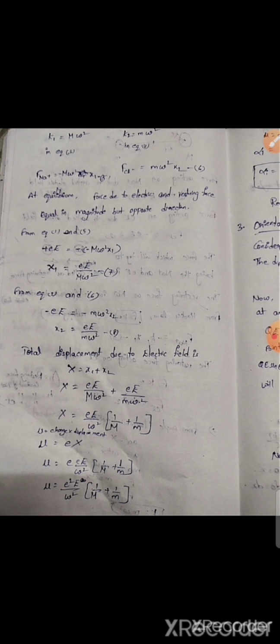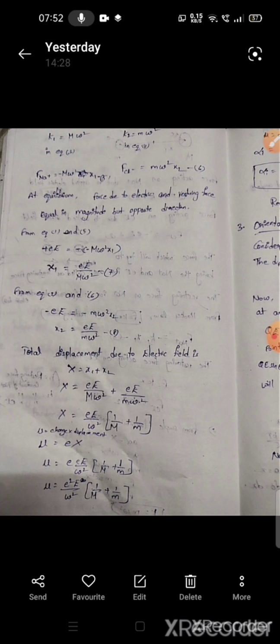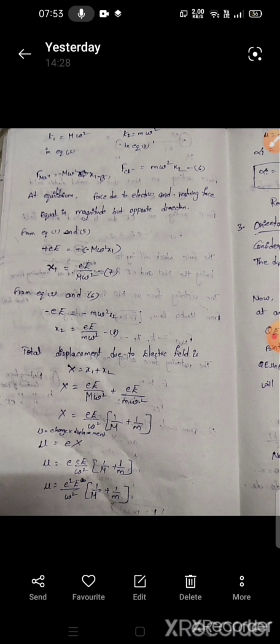At equilibrium, the electric force and the restoring force are equal in magnitude but opposite in direction. First we consider the Na plus ion. From equations 1 and 5 we get eE equal to minus M omega square x1, so x1 is small e capital E by capital M omega square, equation 7. By solving equations 2 and 6, we get x2 equal to small e capital E by small m omega square, equation 8.